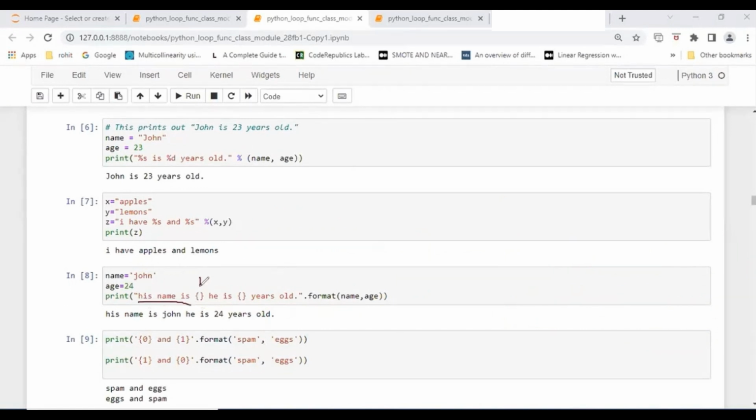So how is string dot format working? His name is placeholder 1. He is placeholder 2 years old. Dot format. This string dot format is built into the newer versions of Python. And here I have to pass the variables. So I am passing the name here, and I am passing the age here.